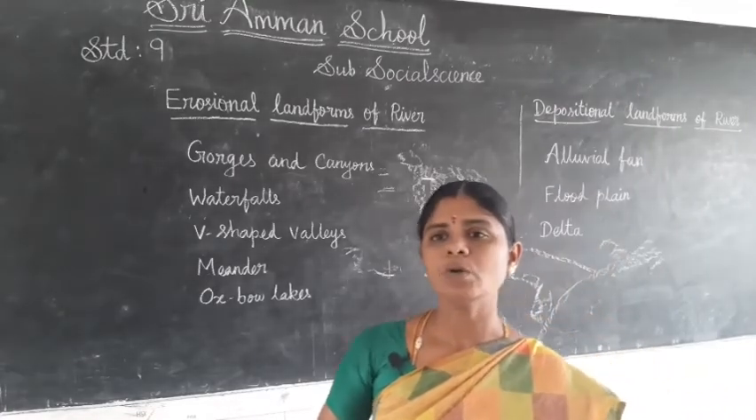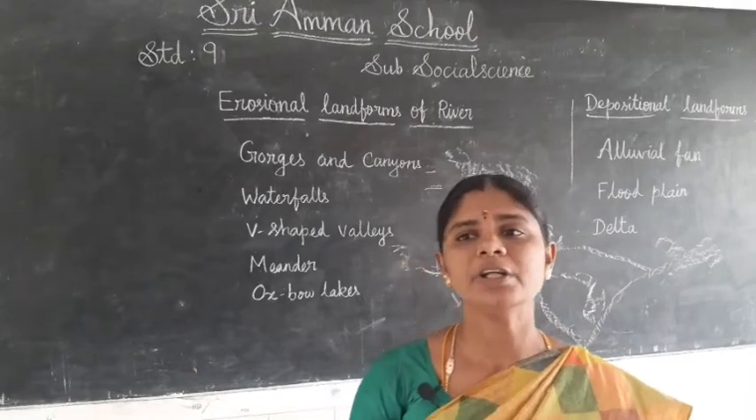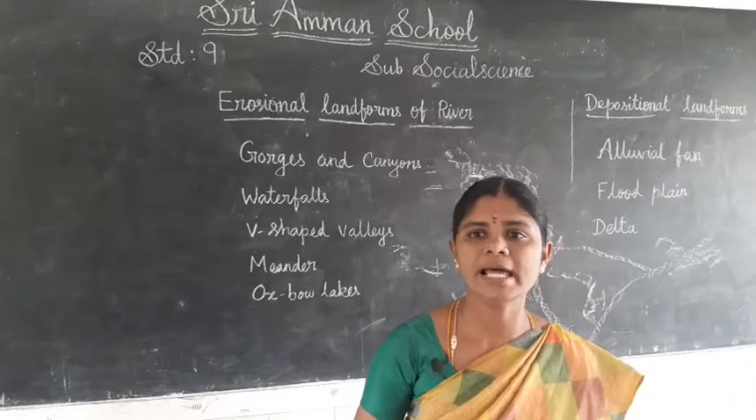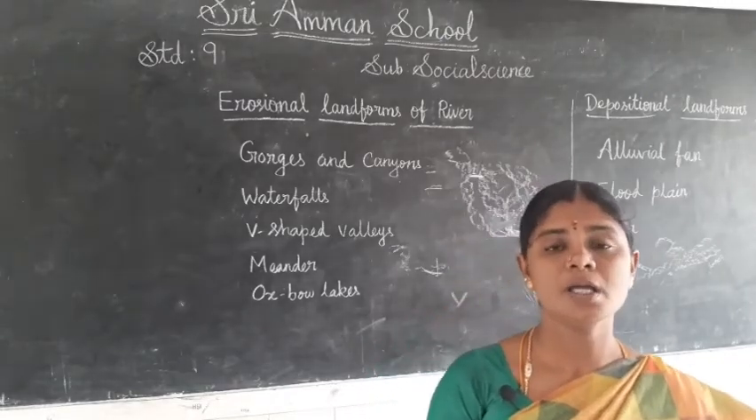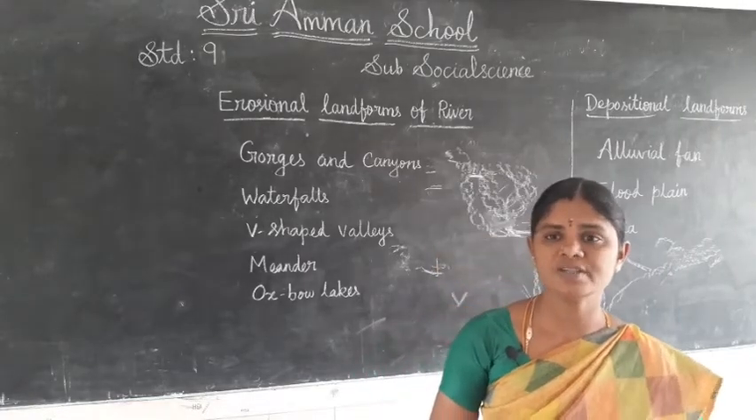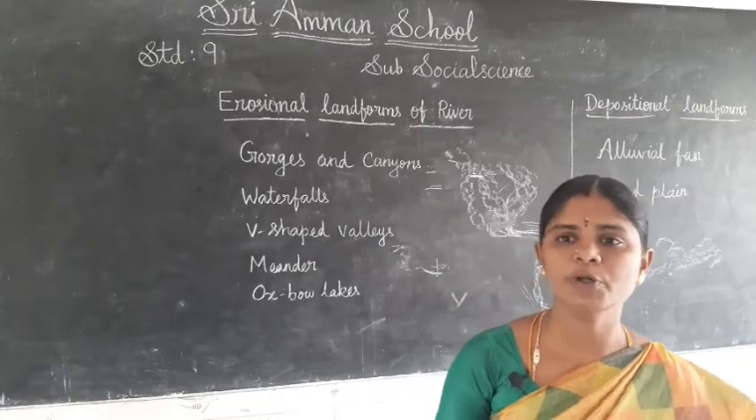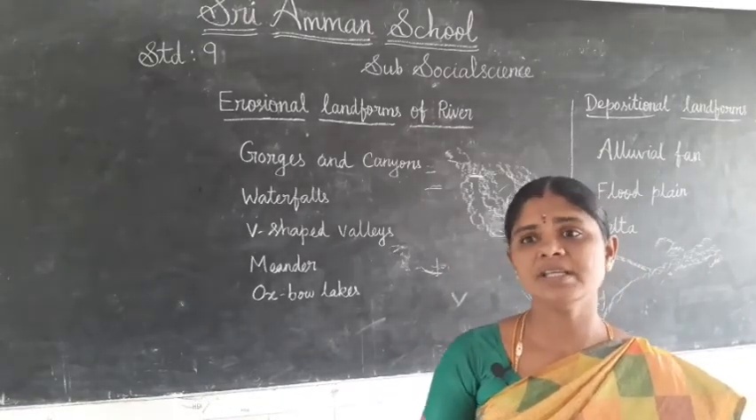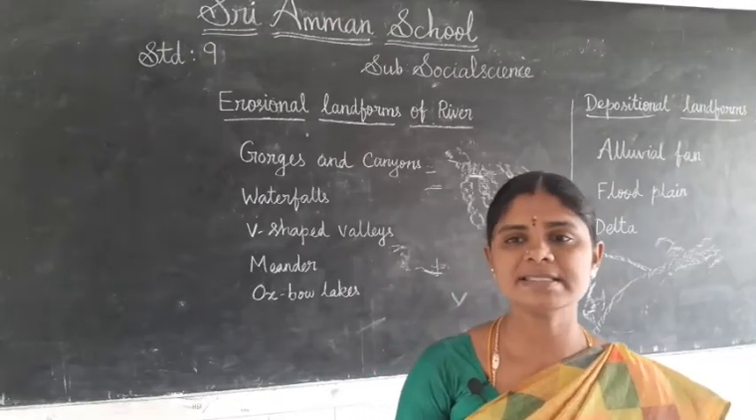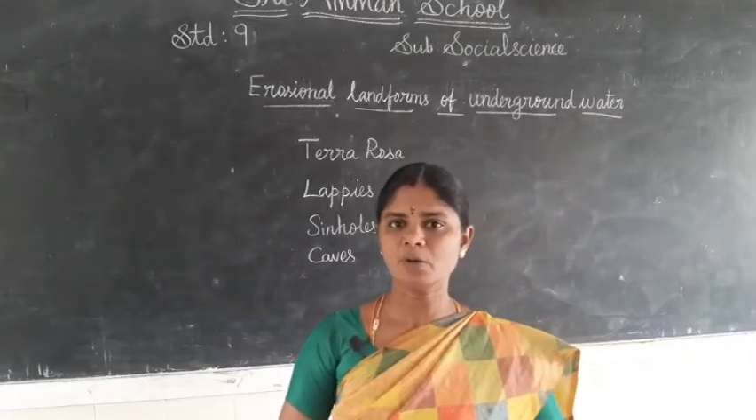Next we see about underground water as an agent of gradation. Underground water creates distinct landforms in limestone regions. It is called karst topography. Groundwater is an active agent in a limestone region. Karst topography is formed due to the dissolution of soluble rocks such as limestone, dolomite and gypsum by underground water.